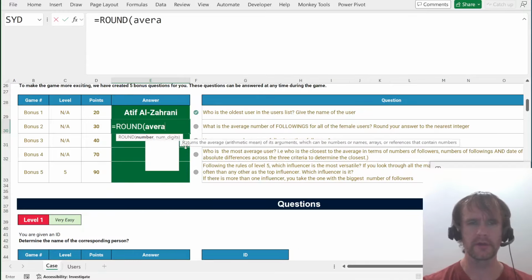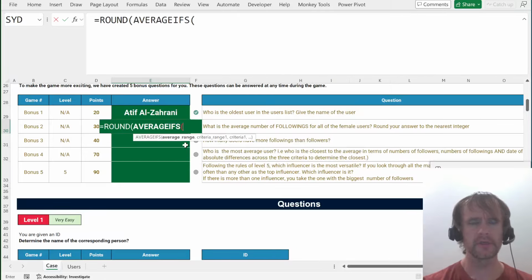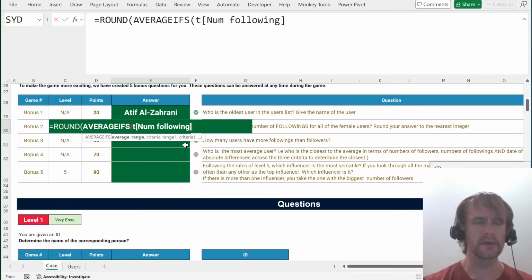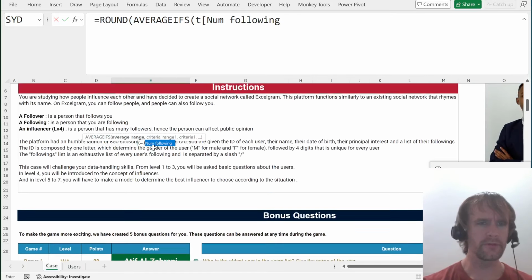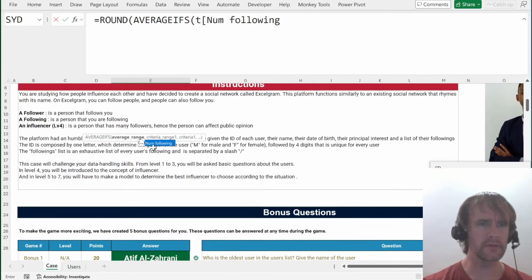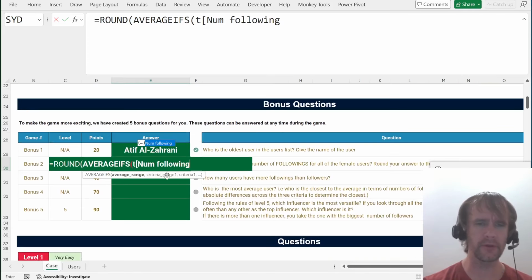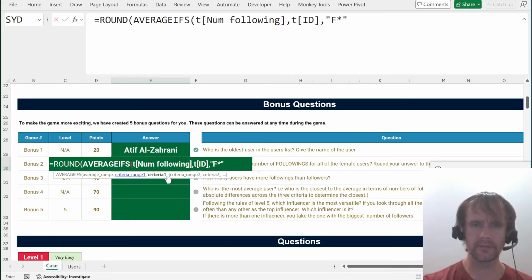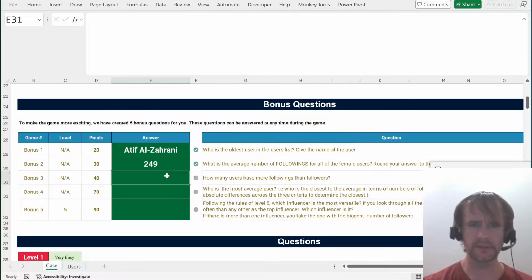So we'll say round of average of T num followings, where TID is F star, to 0 decimal places. Cool.